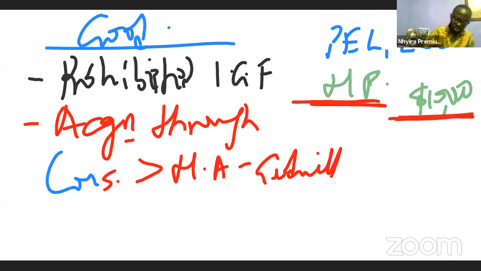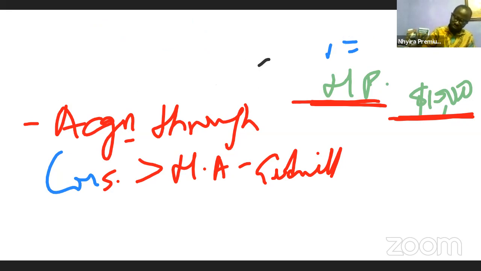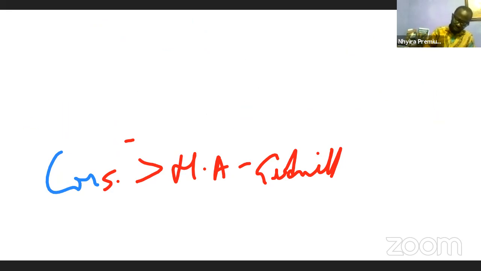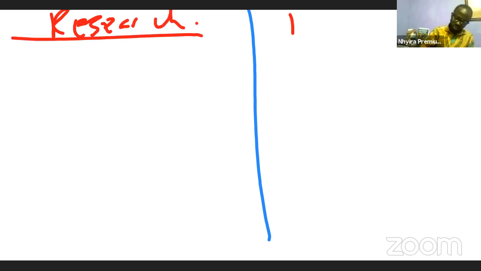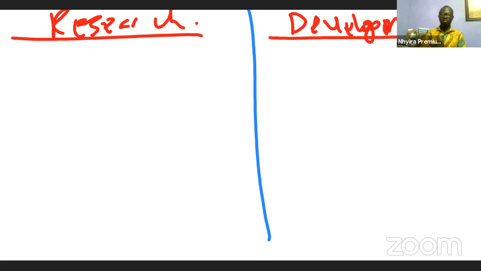Then the second item, research and development, R&D. Let me divide it here. So research is going to be here. I'm going to put development here. So research and development. Now, research simply has to do with an investigation undertaken by an entity to understand products, to improve upon products, or to develop a new product.